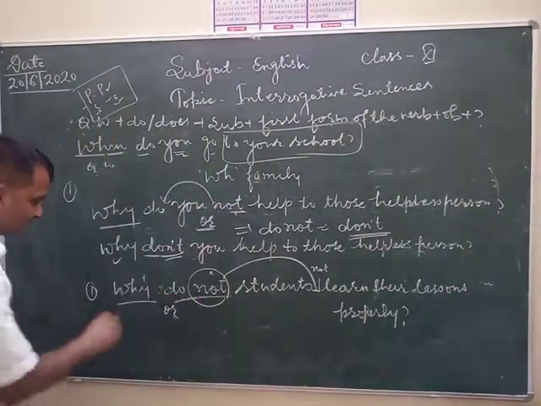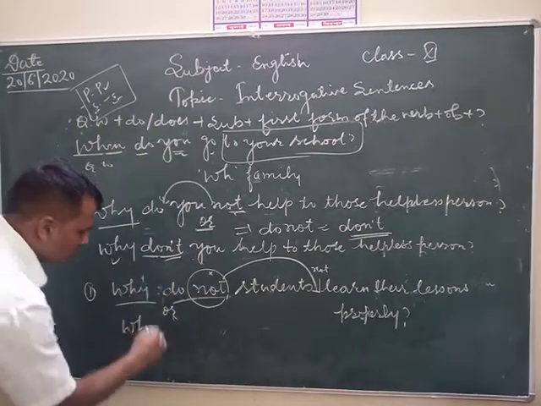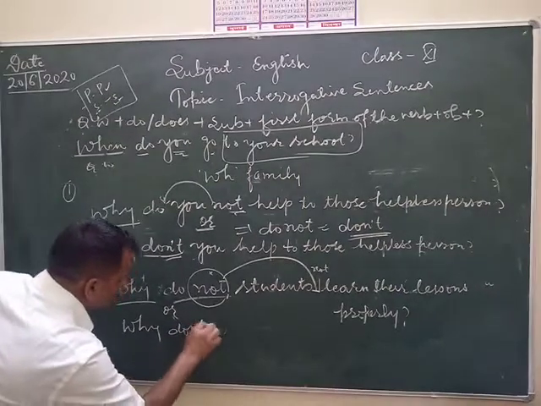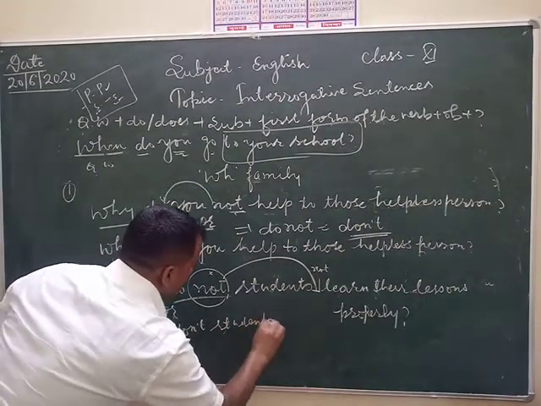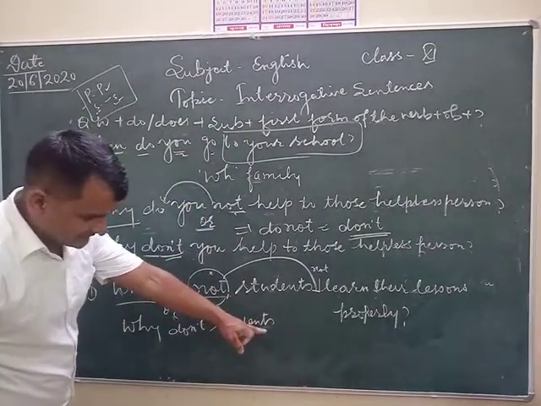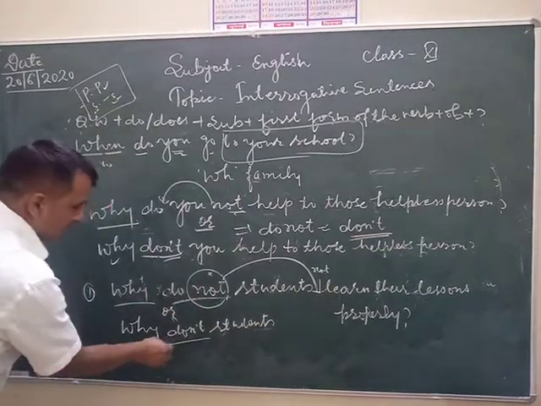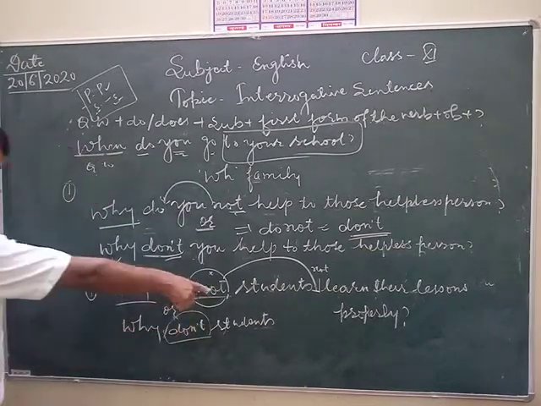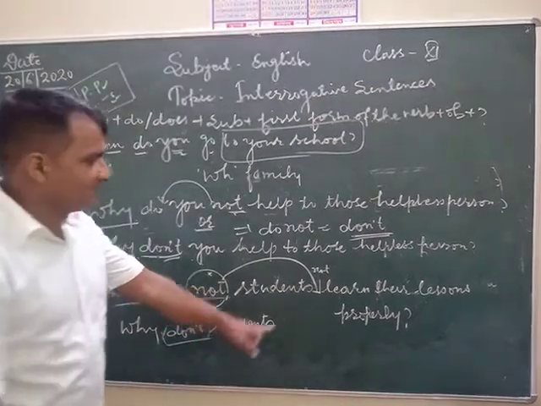Otherwise we can say, why don't students, abbreviation of do not, don't. Why don't students learn their lessons? In this condition you have to not use not here. Why? Because we have used the abbreviation of do not.